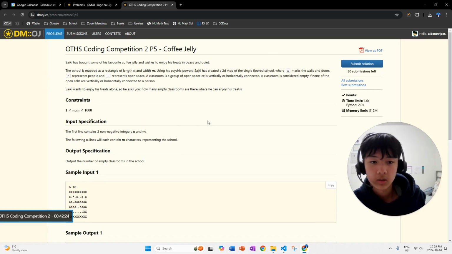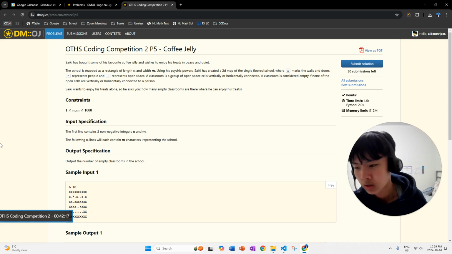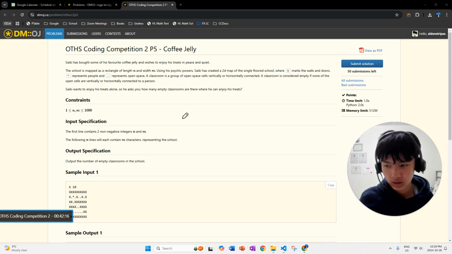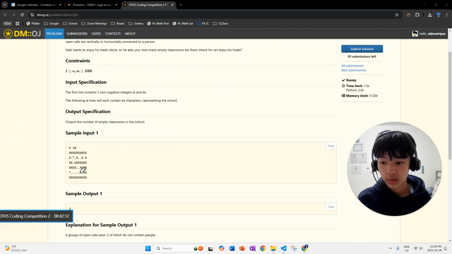So if there's no asterisk in that general area, then that means it's an empty classroom. This classroom would not be empty. This is not empty, but this one actually is empty.